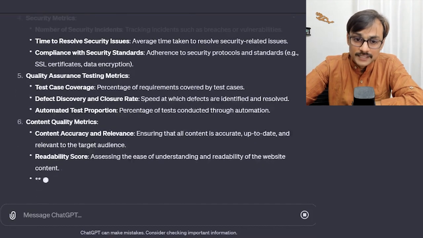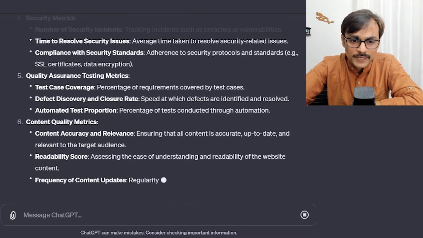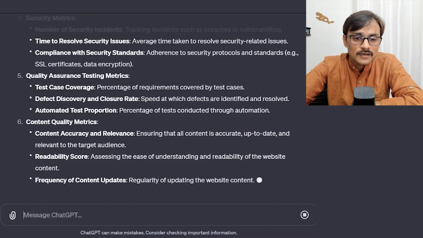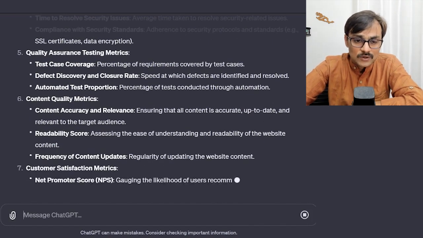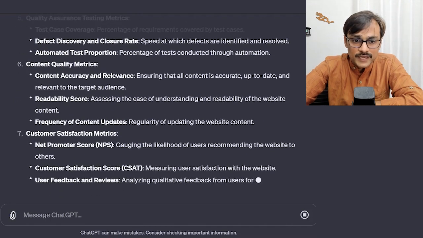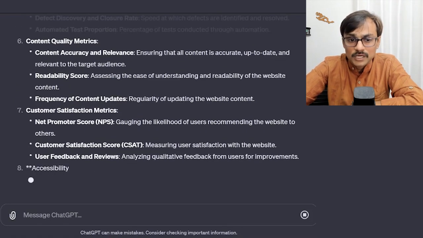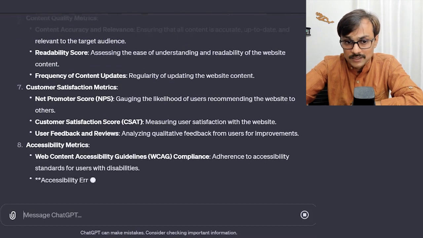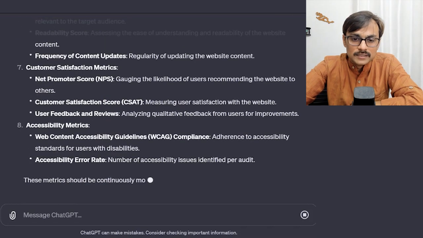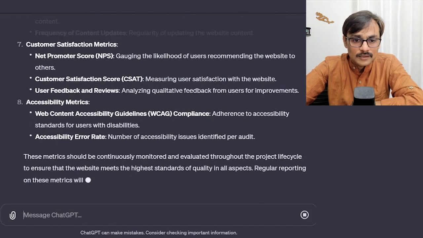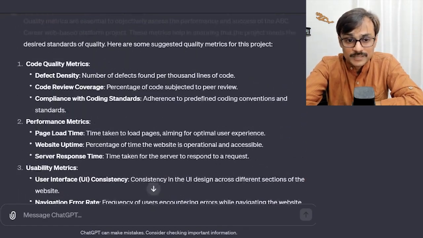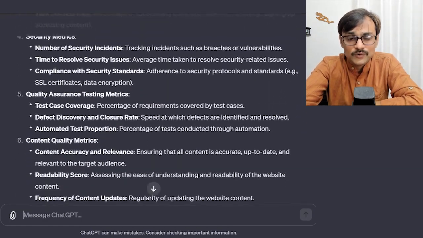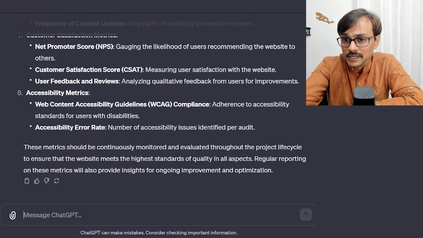Quality assurance, content quality probably will be out of scope. I need to see what I should do with that. But there is a matrix explained, and we can say this all is useful. Customer satisfaction. So a lot of output and outcome oriented metrics, that's a good input here. These metrics are majorly outcome and quality metrics. You can use your own, but this is also good information.